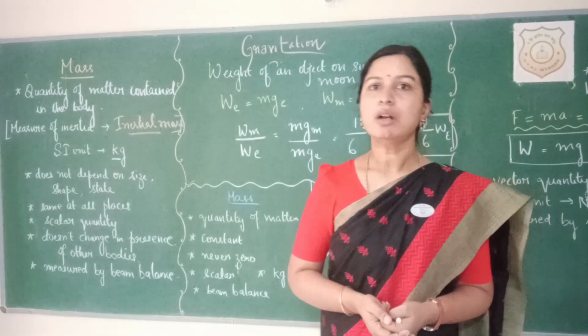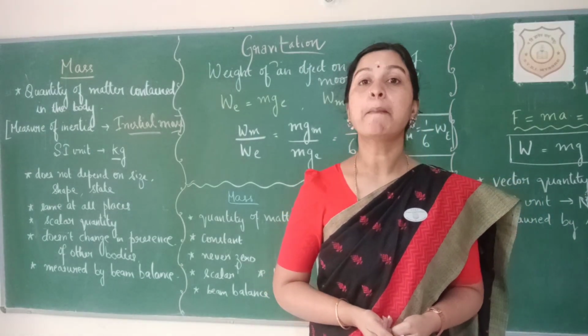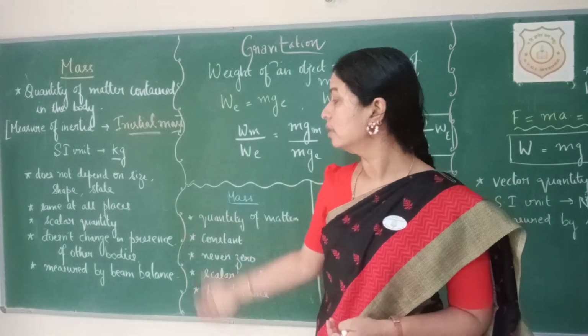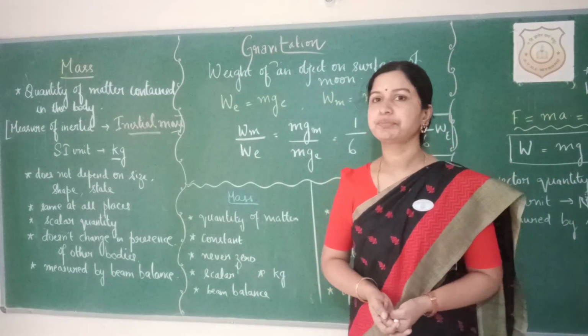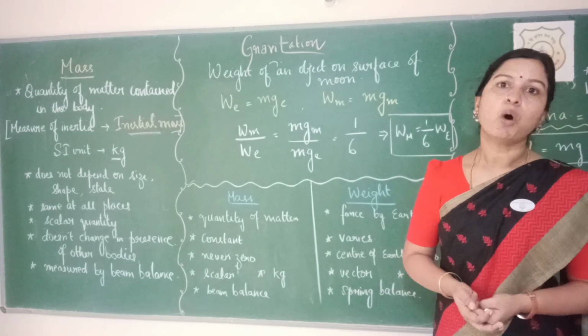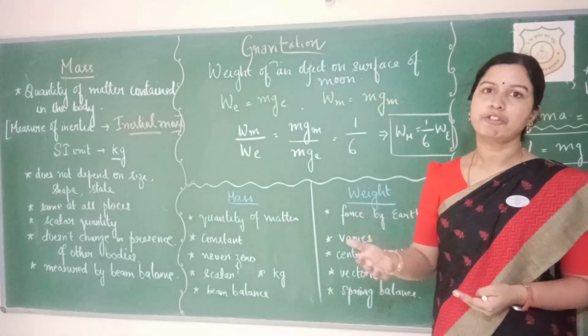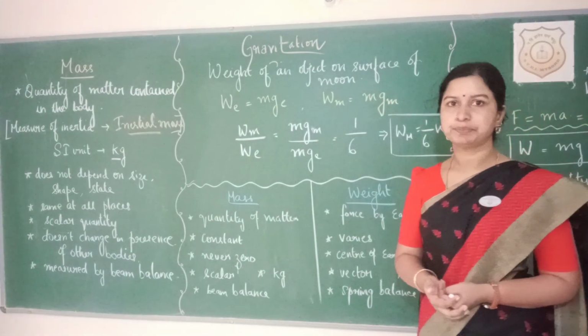How can it be measured? How is mass measured? Using a beam balance. So using this instrument, the mass of an object can be measured. Now let's see what is weight and what is the difference between these two quantities.